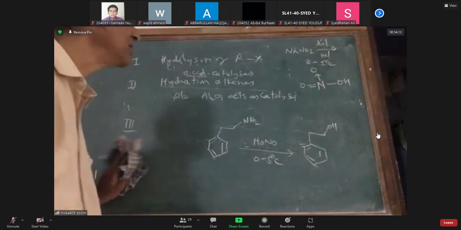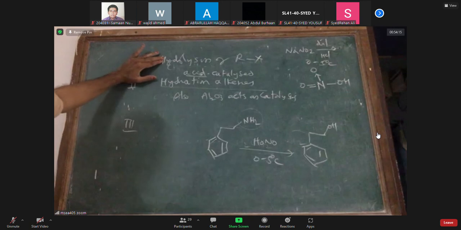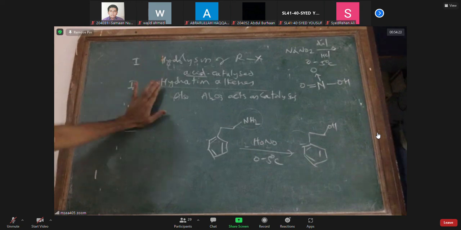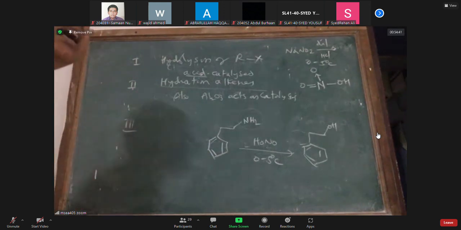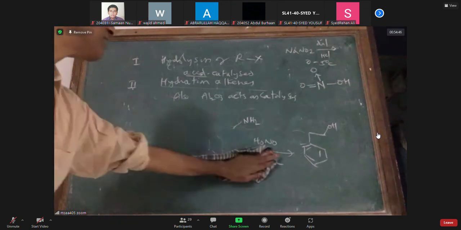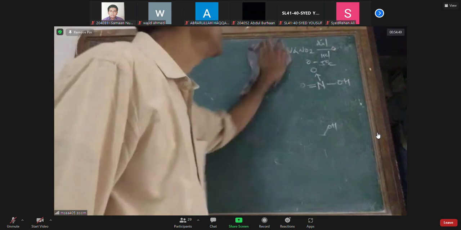I am not worried of this. First method, hydrolysis of alkyl halides. For bringing about hydrolysis, you should use NaOH, KOH or silver oxide and water. Acid catalyzed hydrolysis of alkenes is a nuisance method, gives many unexpected, unwanted products. This involves carbocation formation. Carbocation can undergo rearrangement, so you get many products. The third method is the reaction of primary amine with nitrous acid. I don't want all this nonsense.